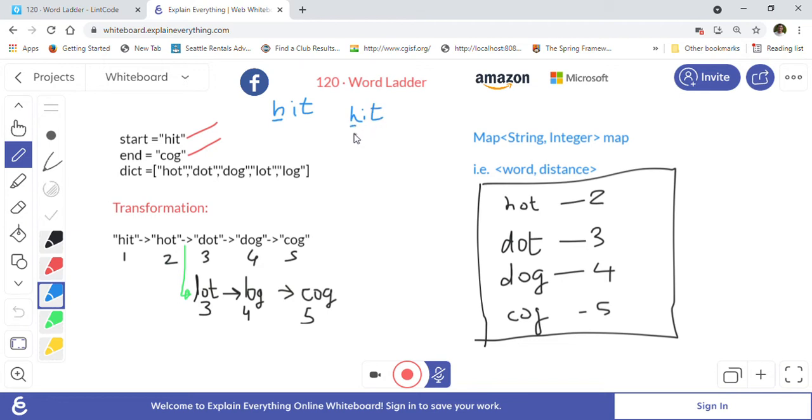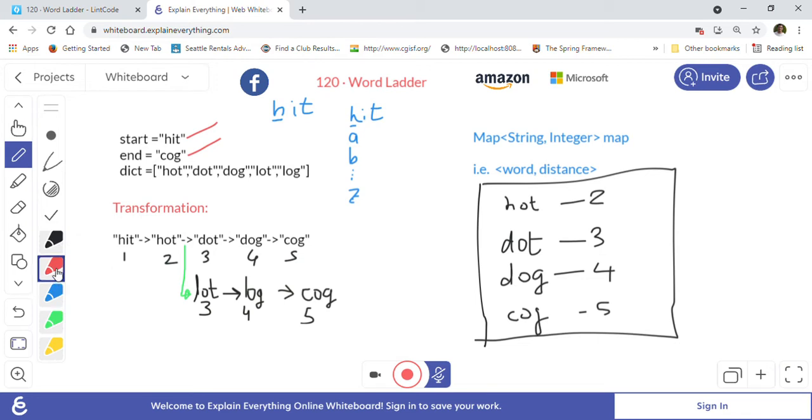We will try to change H with A, then B, and like this we will go until Z. Once that is done, we will keep checking if that word is present in our dictionary. If the dictionary contains the word, then we will put that as a neighbor of hit. So hit will have some neighbors. We are trying to find out which are the neighboring words for the word hit.